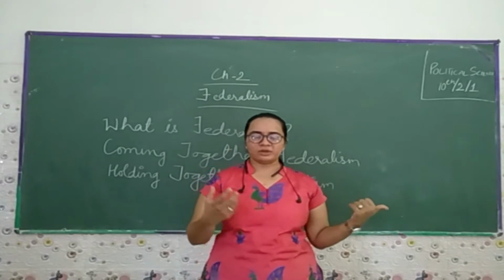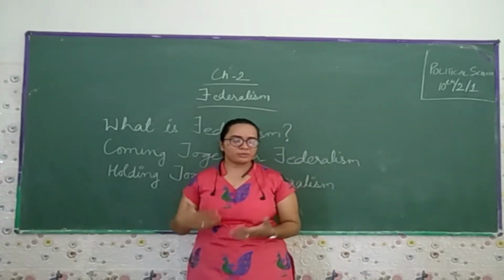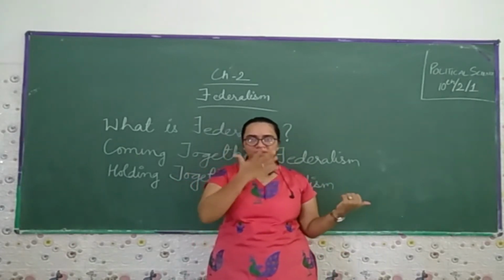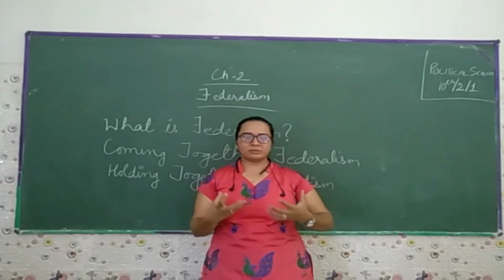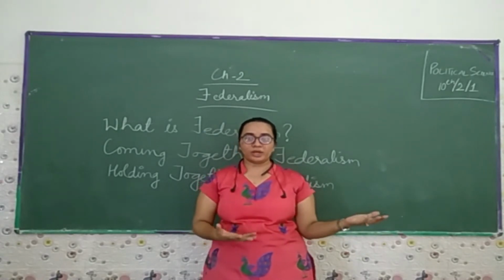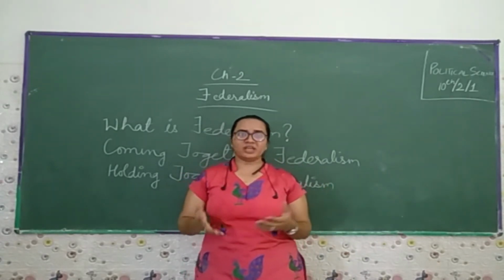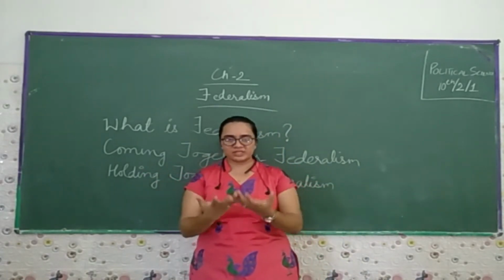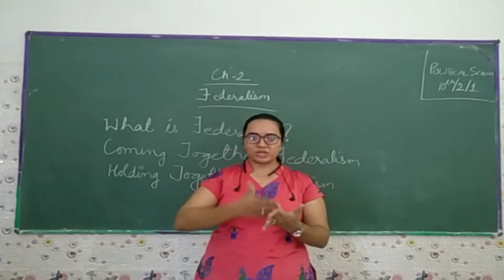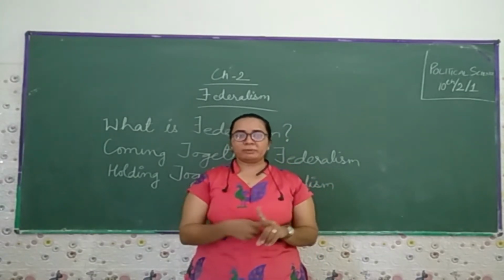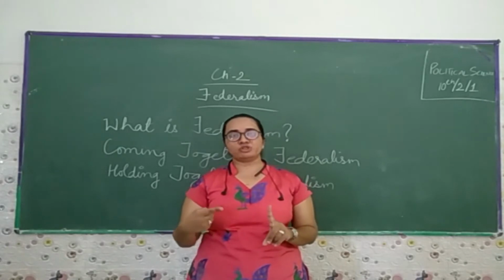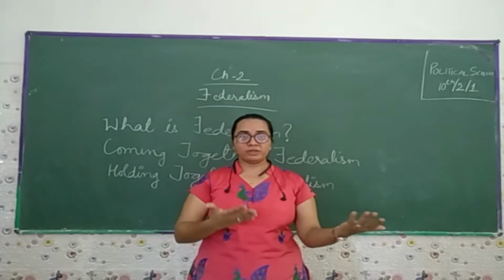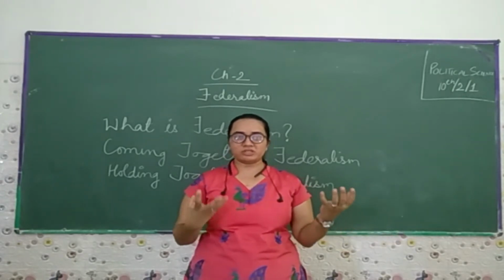So for recalling, what is federalism and why is there a need for federalism, we'll go back to the previous chapter, where we learned about Belgium and Sri Lanka, and how they had different scenarios. In Sri Lanka there was disparity; they used to conflict with each other, a kind of civil war. The people who used the Sinhalese language, the people who used the Tamil language, and the people who belonged to Christianity and Islam were in the minority.